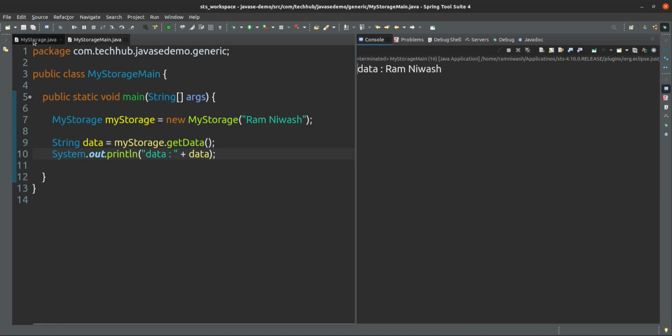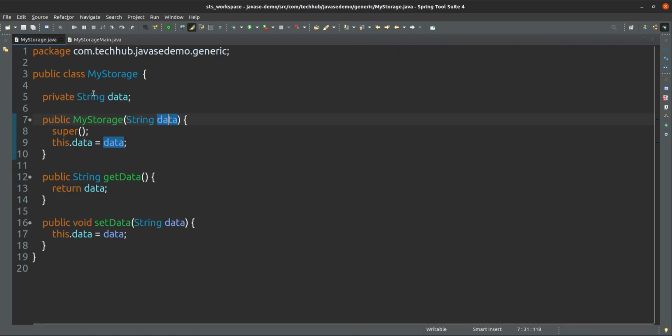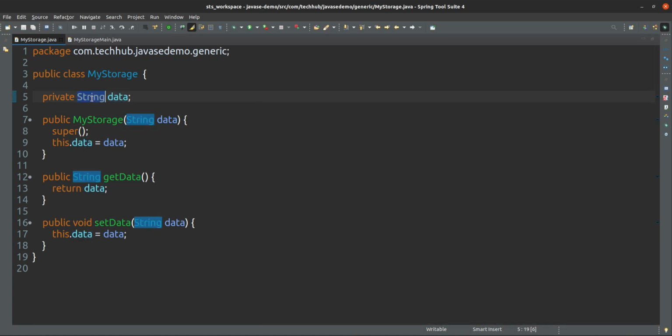Currently what I have done here is specify the type. What should be the type for data? The type for the data reference variable can be string only. If I want to store some other type, suppose later I want to store a number, then what do I have to do?